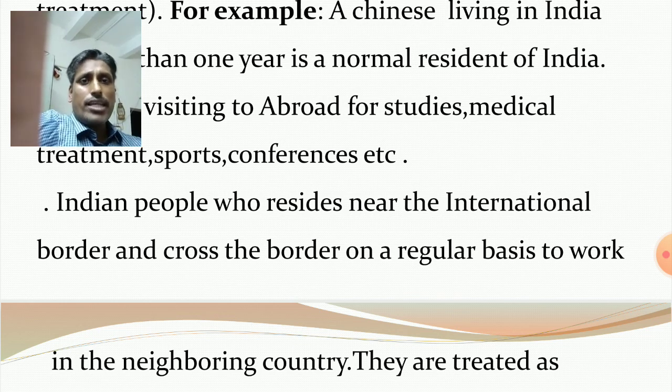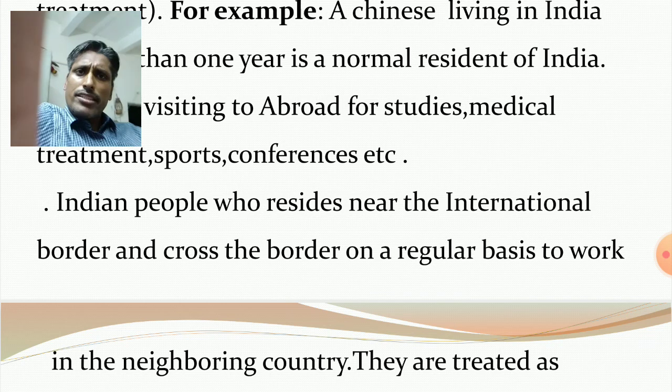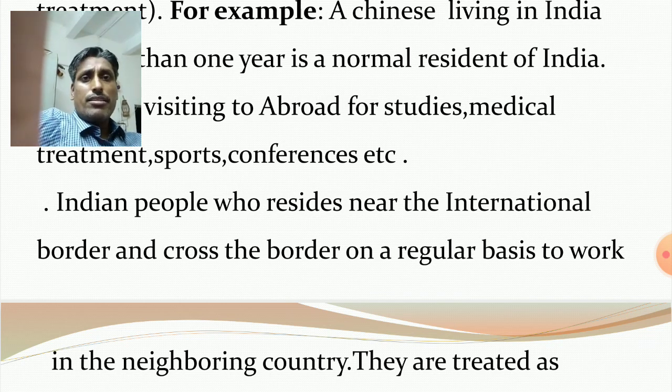But after a few days, again they return back to India. Clear? So frequently they are residing in India, but frequently they are going to Nepal, they are going to Bangladesh for work.